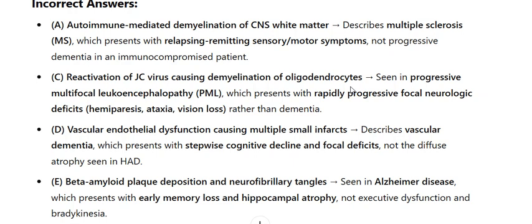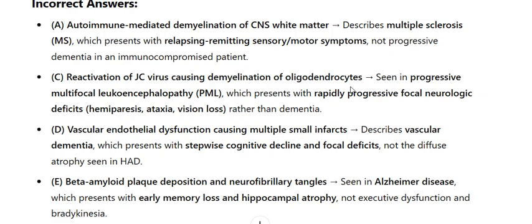D. Vascular endothelial dysfunction causing multiple small infarcts describes vascular dementia, which presents with stepwise cognitive decline and focal deficits, not the diffuse atrophy seen in HAD. E. Beta amyloid plaque deposition and neurofibrillary tangles, seen in Alzheimer's disease, which presents with early memory loss and hippocampal atrophy, not executive dysfunction and bradykinesia.